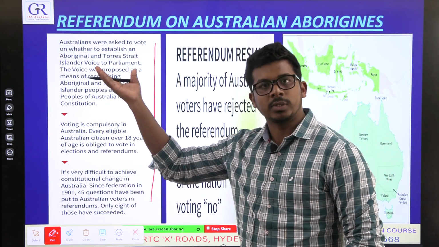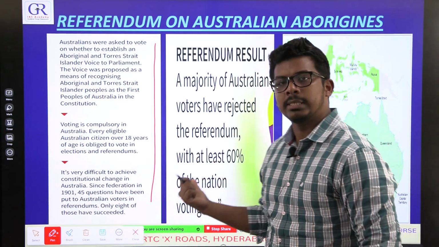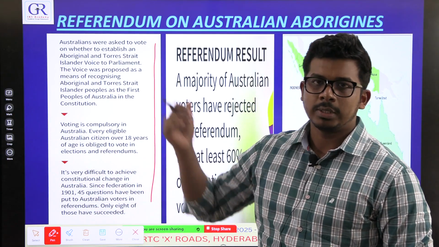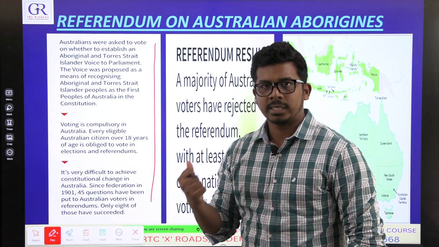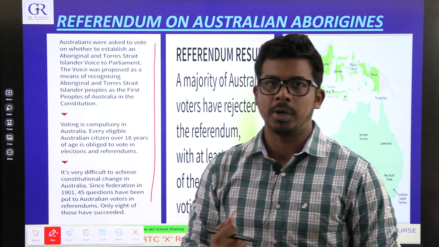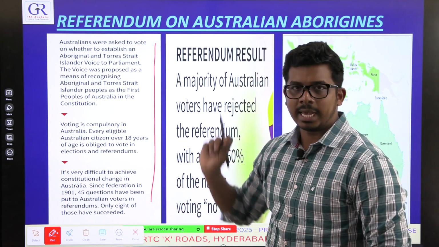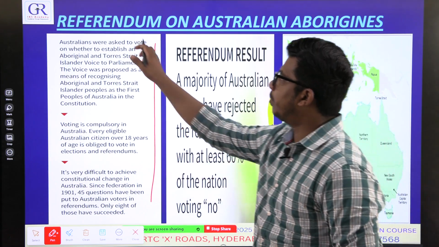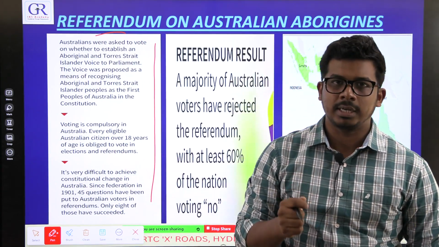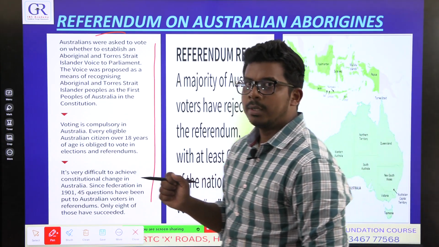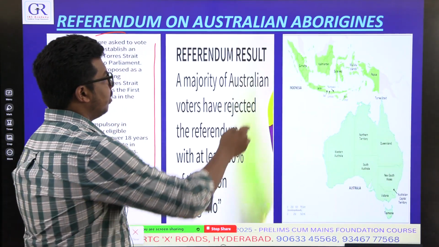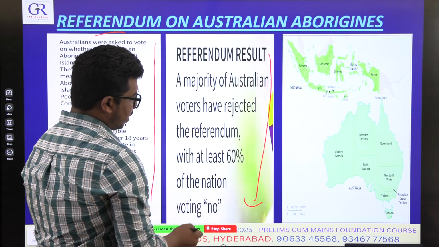Now, the Australian constitution is in current affairs. So even though this is a prelims video, I suggest you do that comparison between the Indian constitution and the Australian constitution when you read Lakshmikant polity. So this is it. They have conducted a referendum. Every Australian voter is required to vote in it. Unfortunately, the referendum was rejected by the majority.